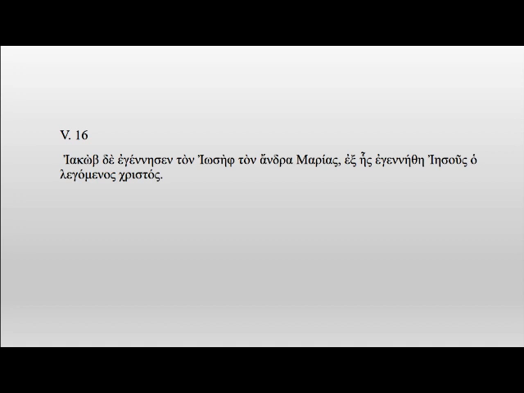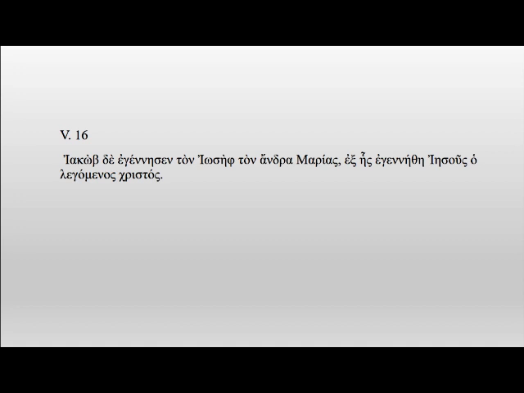Egenithi is from the verb again, now with the augmentation and the theta. We know this is in an aorist and in a passive form. Who is the subject? Jesus. So Jesus was born by Maria.